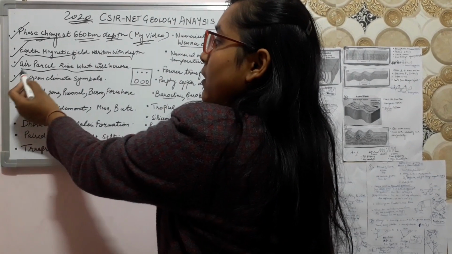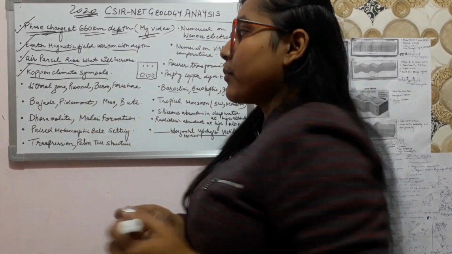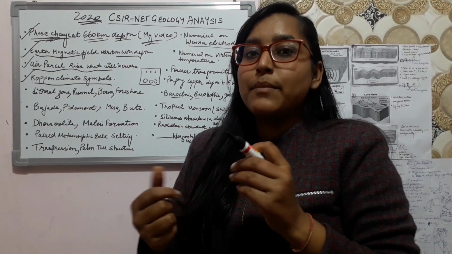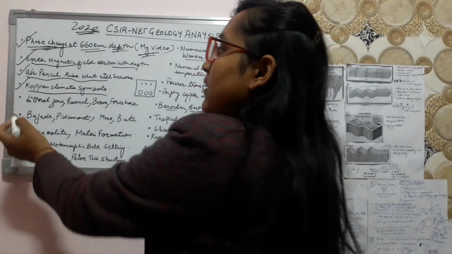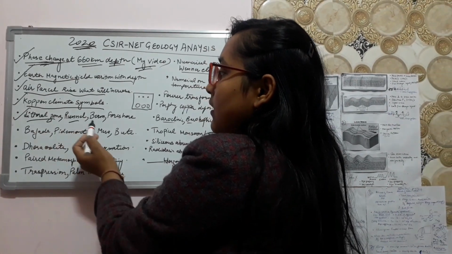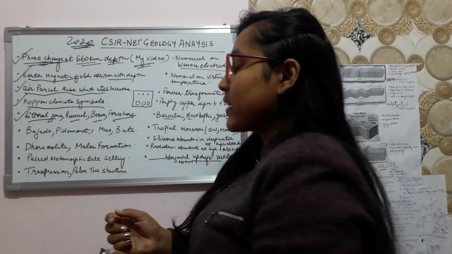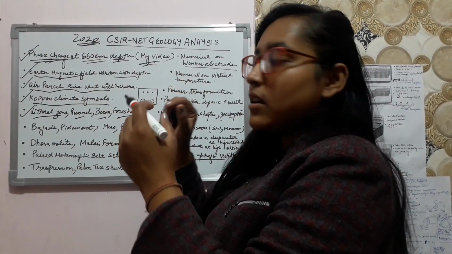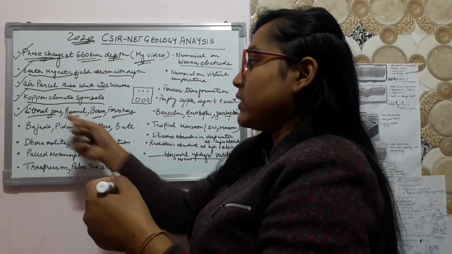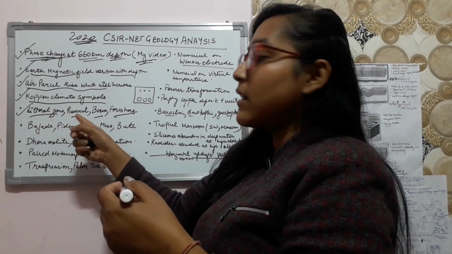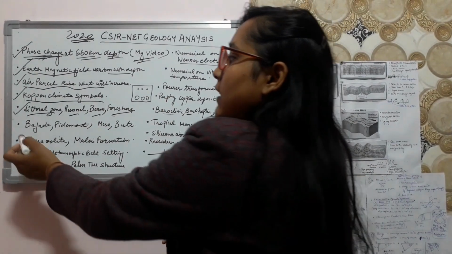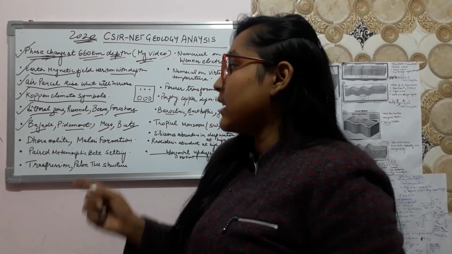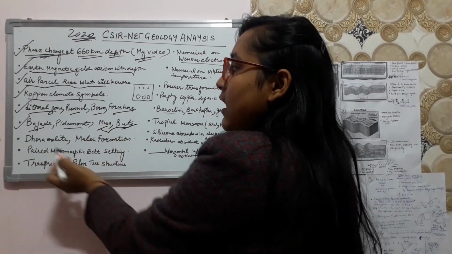And there were questions about the Köppen climatic classification. Symbols were given and you have to identify which climate belongs to which symbol. And the littoral zone, runnel, berm and foreshore were given as a match the following. The answers were written and you just have to match the features which belong to littoral zone, runnel, berm and the foreshore.